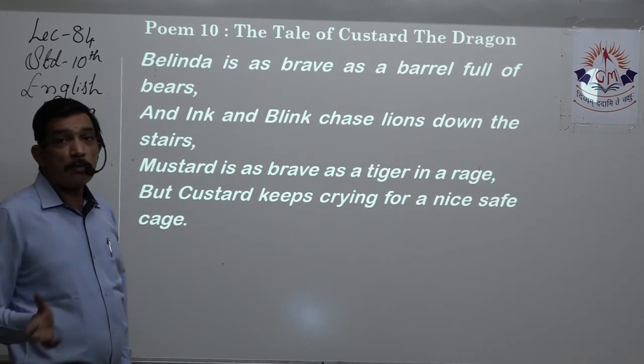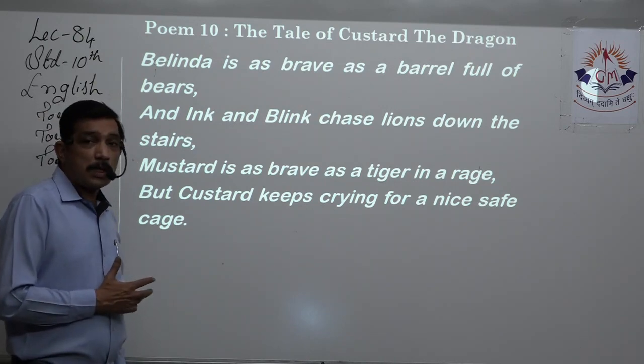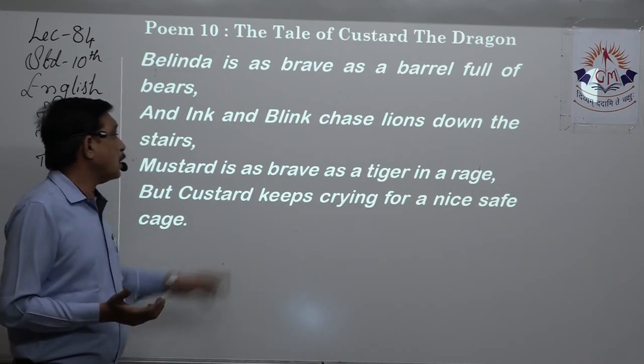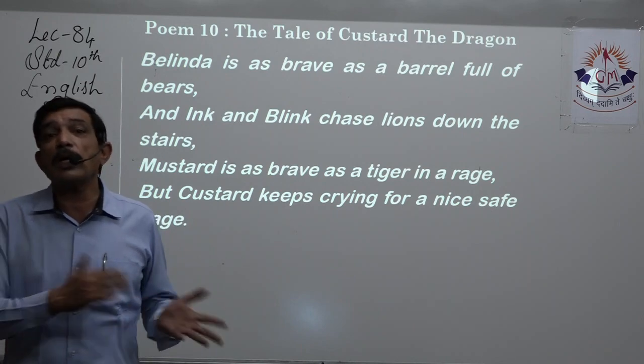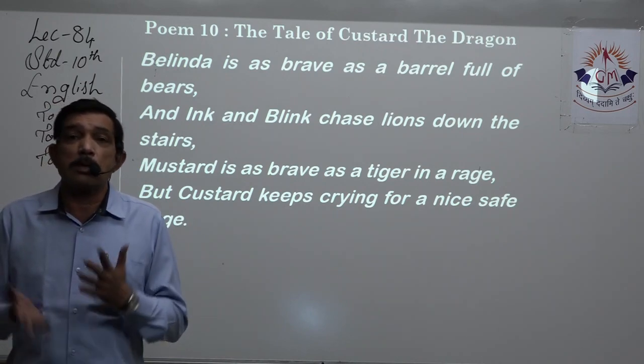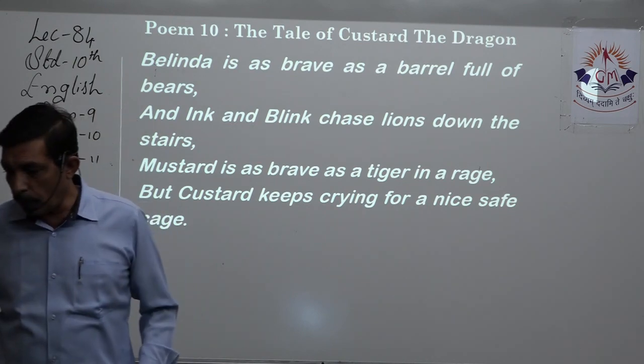She's as brave as barrel full of bears. Ink and Blink chase down lions, and Mustard is like a tiger. But Custard keeps crying for the same. Now the danger is out. Now they again come back to their self. Custard behaves as a coward, and rest of the cowards behave as brave people.